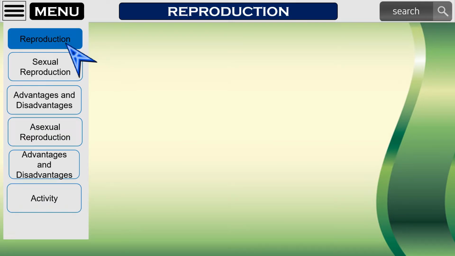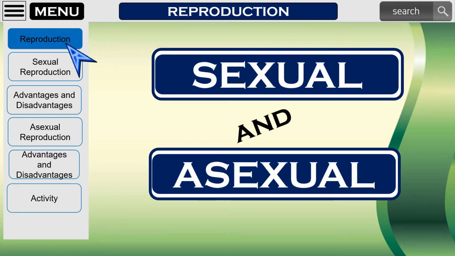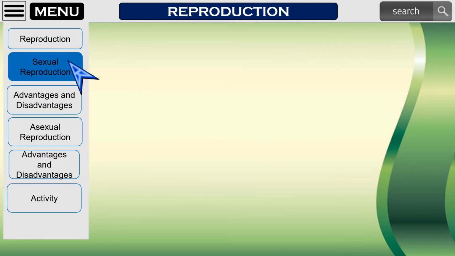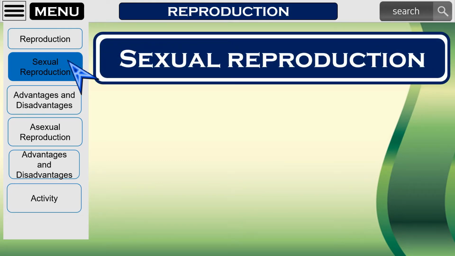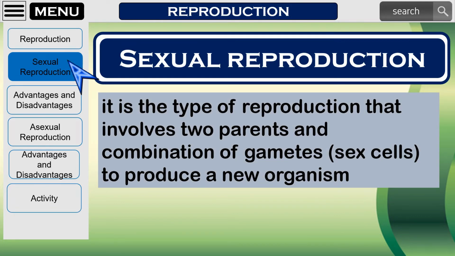Reproduction in an organism may be classified into sexual and asexual reproduction. Let us talk more about the differences between these two types of reproduction. Let us now discuss sexual reproduction. Sexual reproduction is the type of reproduction that involves two parents, a male and a female, to produce a new individual or organism.